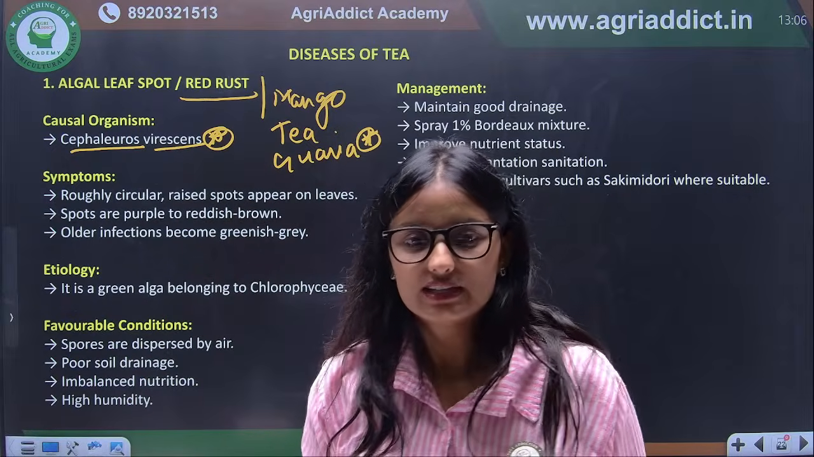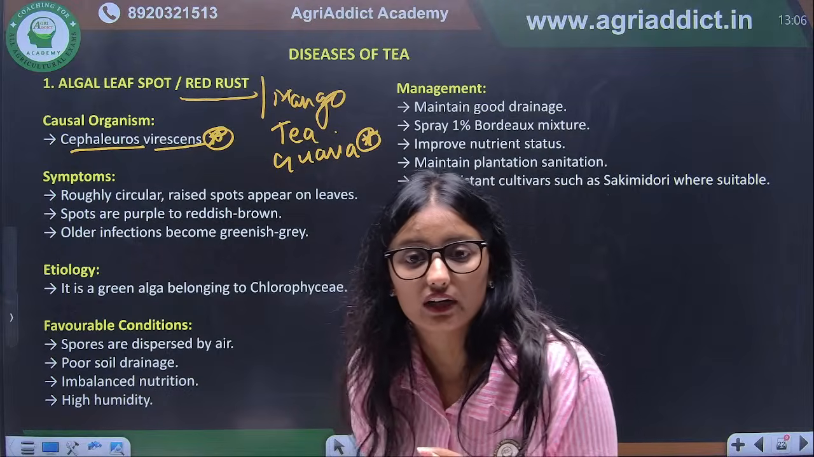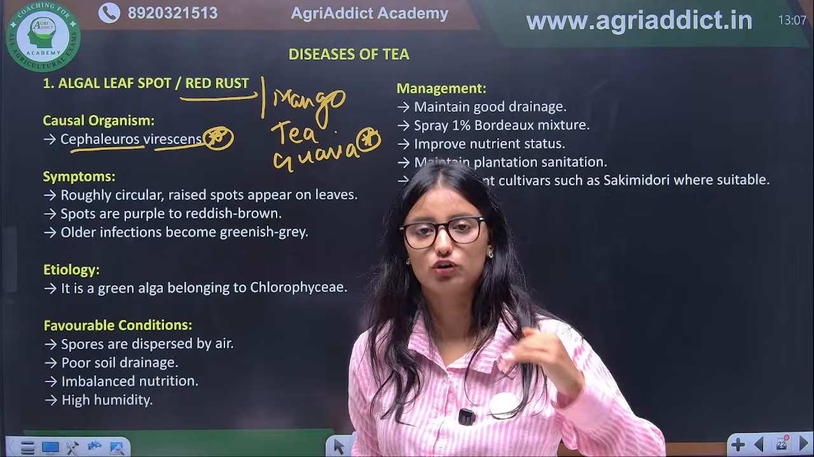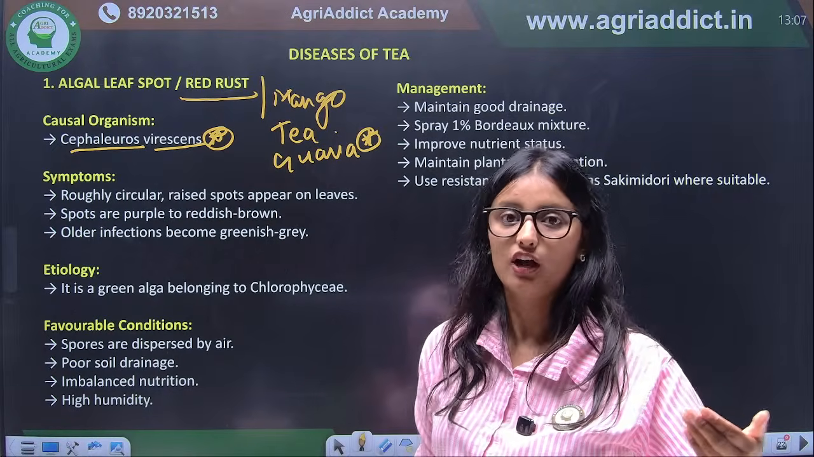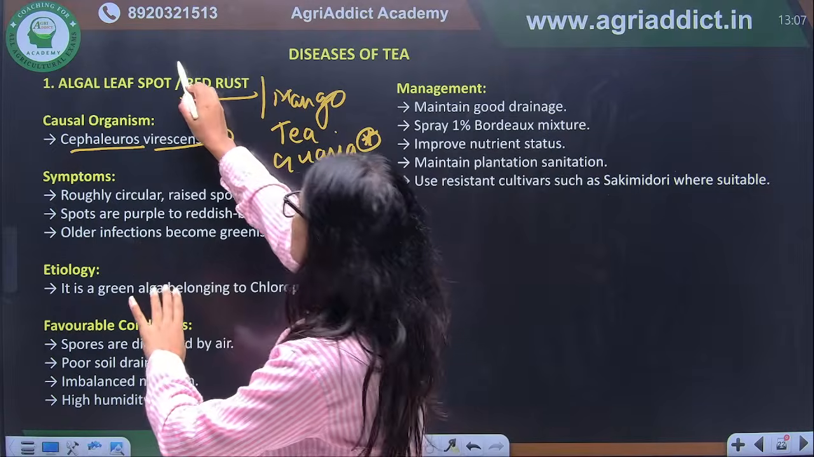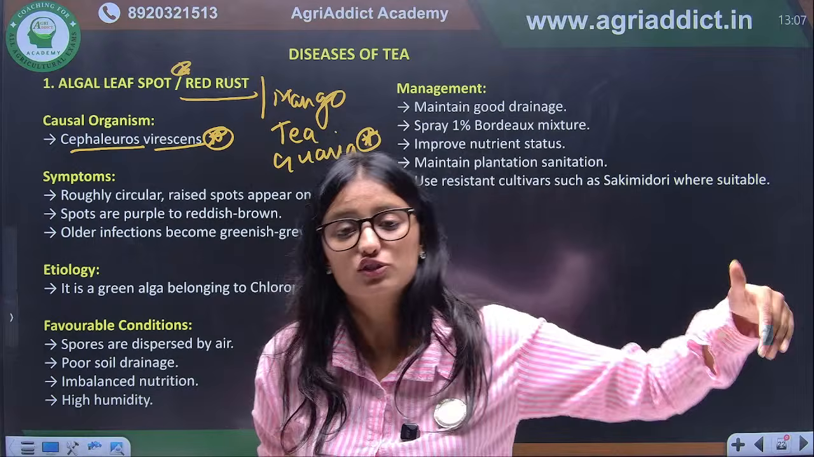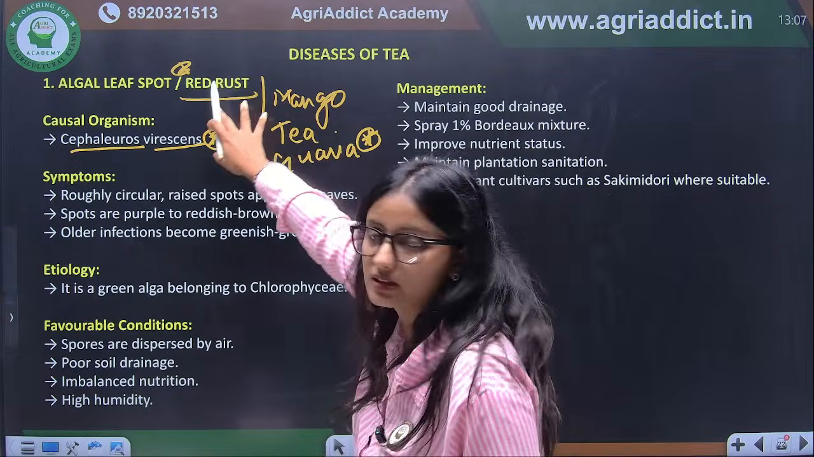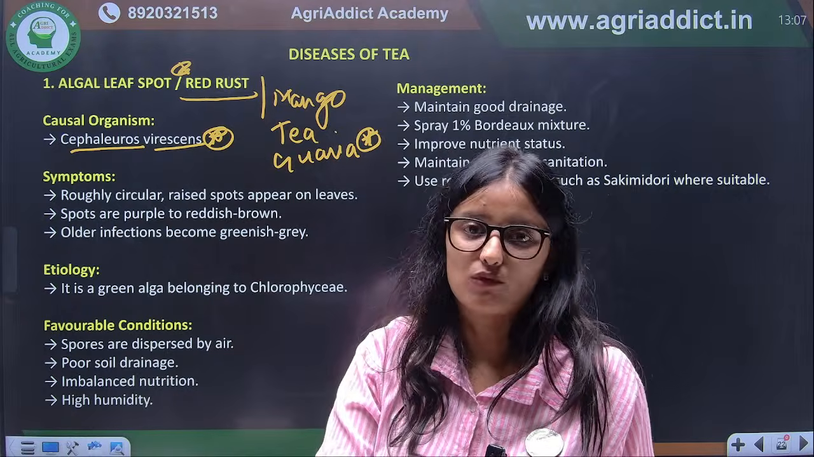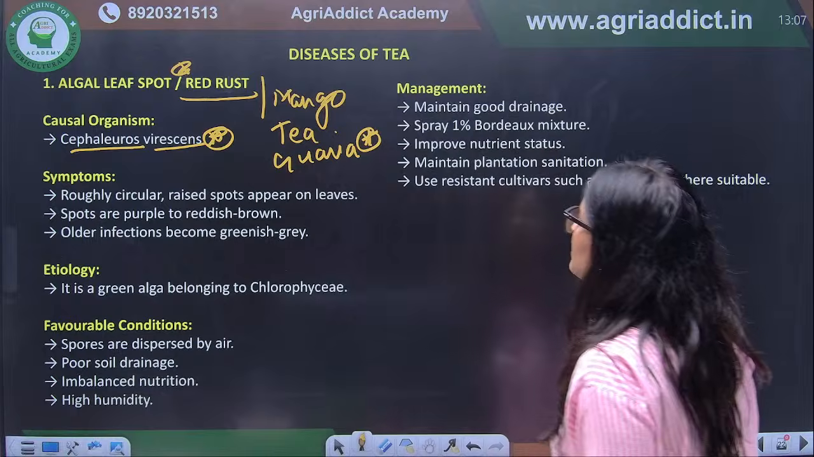Okay, Cephaleuros virescens. This is the causal organism, and it is not a fungal rust. A question can be asked: which of the following is an algal rust, or which of the following is not a fungal rust. So this is a very common question. Or they can ask which of the following crops is affected by red rust. So a question can be asked like that, or about the causal organism of red rust. Is it a true rust or not? So these are the important aspects of this rust.